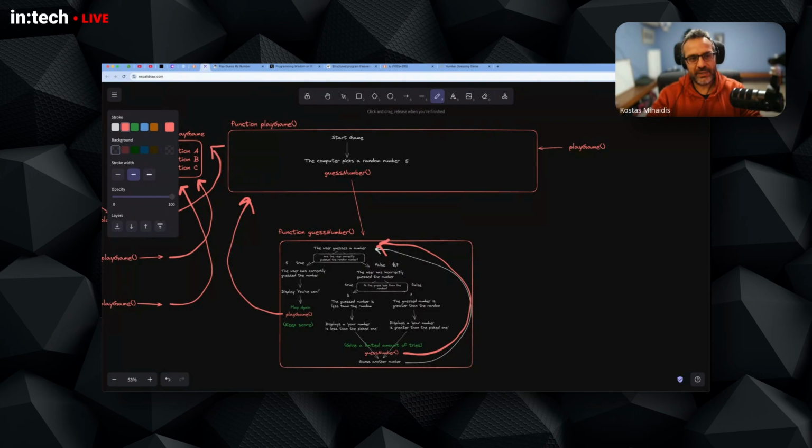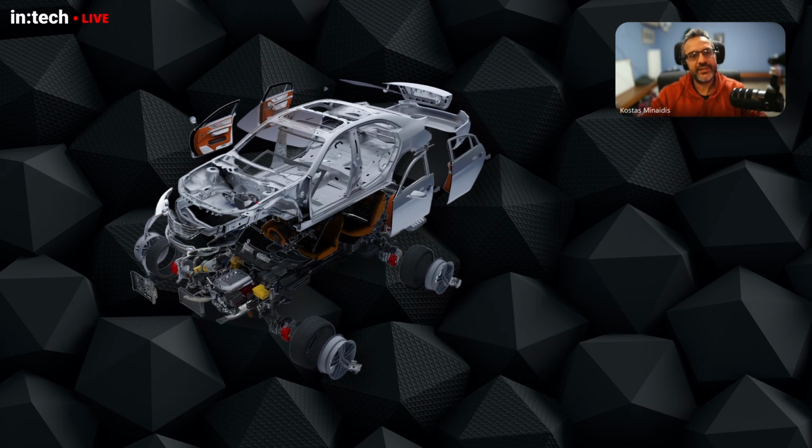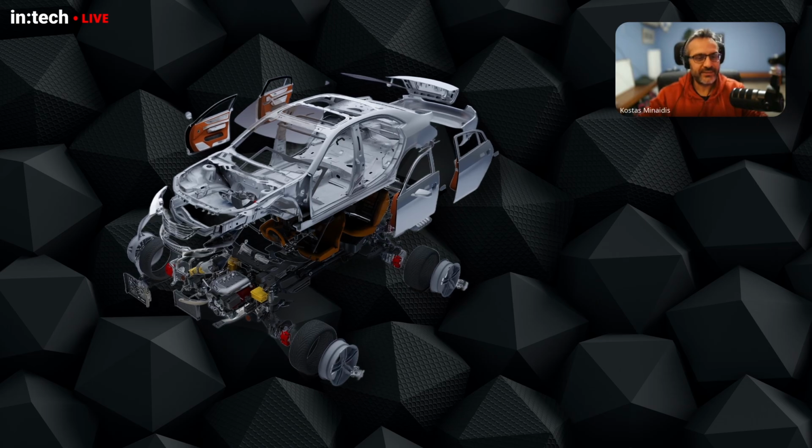We probably start by creating two functions. And you can see that right through this diagram, we were able to have a high-level overview of the logic, the structure, the flow of the game, and also how we can define several functions and make the code modular, as we say. So basically, all programs are made of a bunch of functions. Just like when you create something like a car, you split it into different parts, and then you put them all together, and it acts as a car, right?